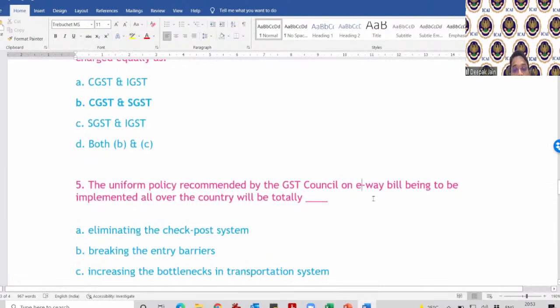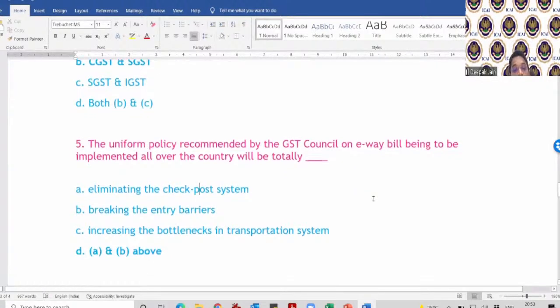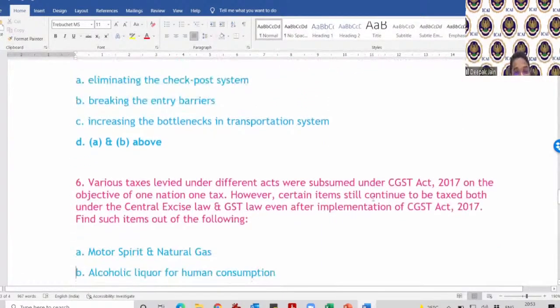The uniform policy recommended by the GST Council on the e-way bill, once implemented, will be totally eliminating the check post system. Okay, this is out of syllabus, but just to understand: earlier we used to have check posts, now there will not be any check post and the e-way bill will be a clean flow. So once you generate an e-way bill, you don't have to worry for any movement of goods.